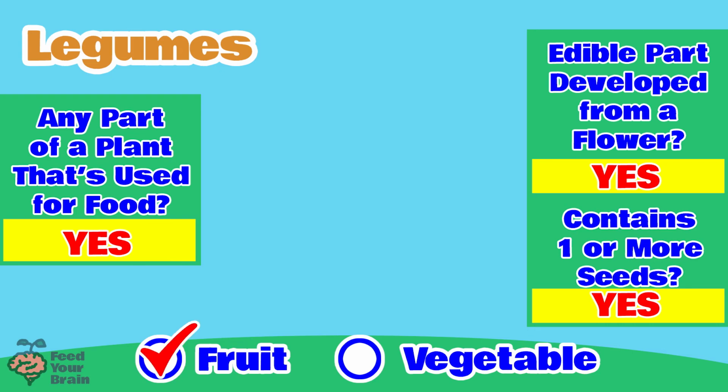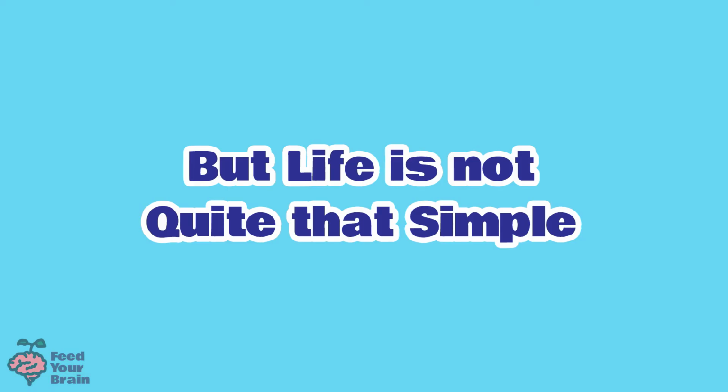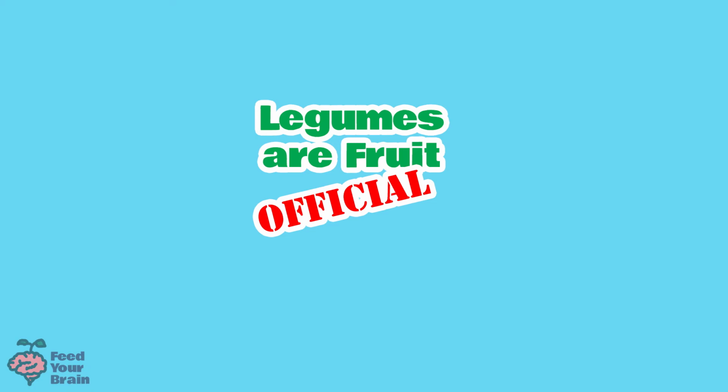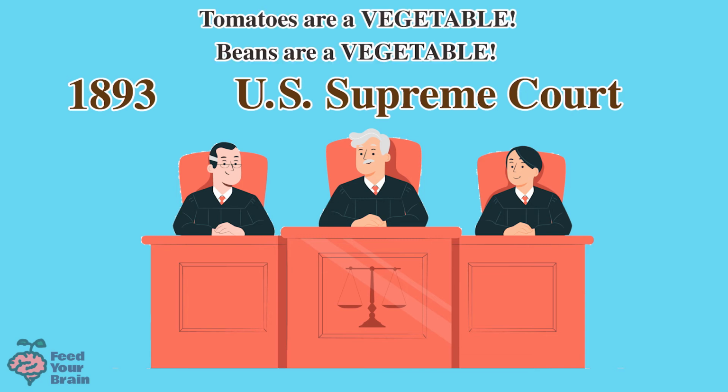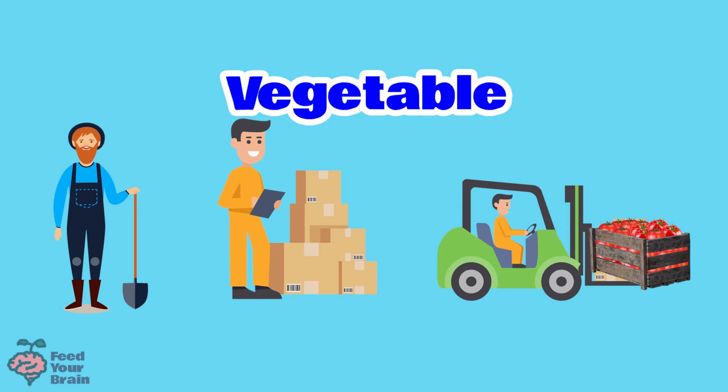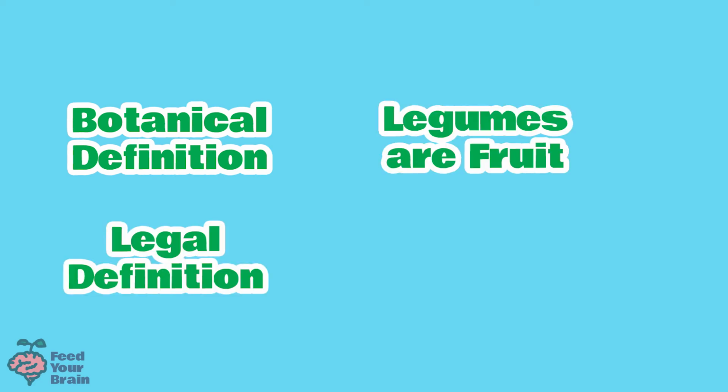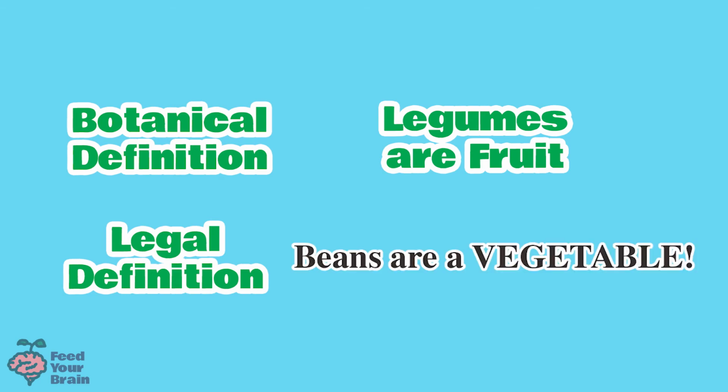Legumes are fruits. And here again, like we mentioned with tomatoes, life is not quite as easy as labeling legumes fruit, and the debate is over. The 1893 United States Supreme Court decision that declared tomatoes a vegetable also declared beans a vegetable in the ruling. And just like the issue with tomatoes, a lot of people are involved in legumes and beans and want to have legumes or beans classified as a vegetable for trade purposes. So again, there is the botanical definition, which says legumes are fruit. And there is the legal definition, which says that beans are vegetables. And therefore, people will hold opinions for both definitions.